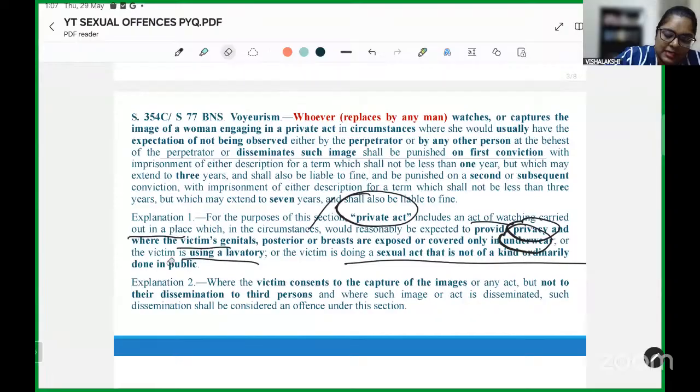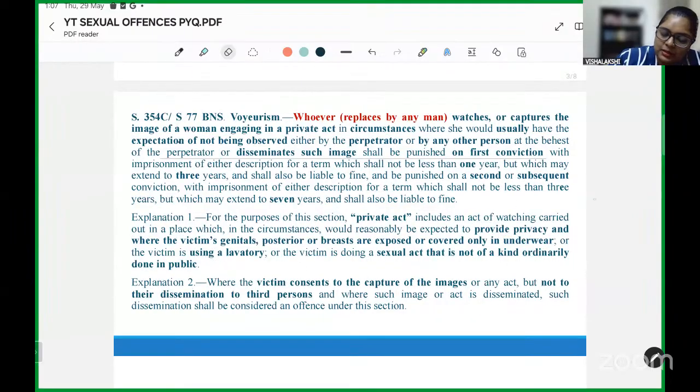So the explanation provided to us says that private act includes what we have discussed right now. It gives us an outline as to what circumstances could be considered and would be reasonably called an individual engaged in a private act.